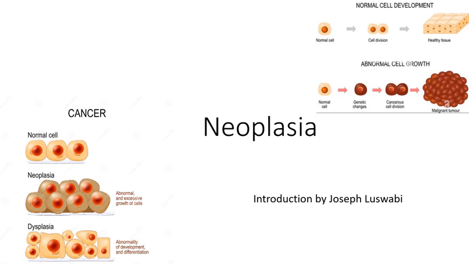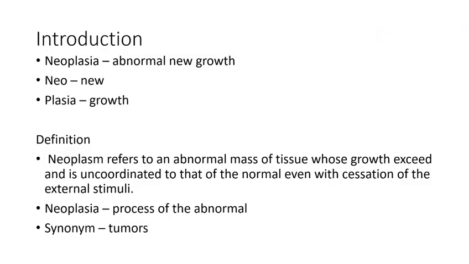Then we see here that we have neoplasia, where we have abnormal and excessive growth of the cells, and then dysplasia, where we are seeing a change of size, shape, and arrangement of the cells. Okay, let's dip into how this happens. First of all, someone would be interested to understand, what does neoplasia mean? So neoplasia means abnormal new growth. It is derived from the word neo, meaning new, and plasia, meaning growth. So when we combine them and it is abnormal, it becomes abnormal growth.